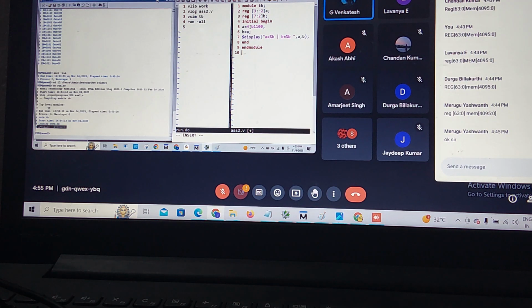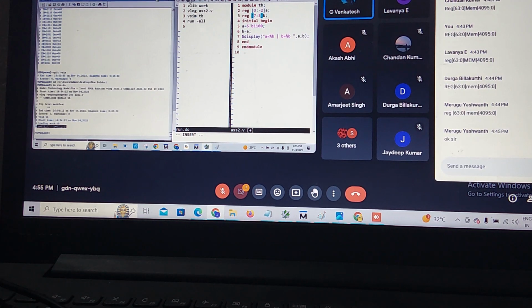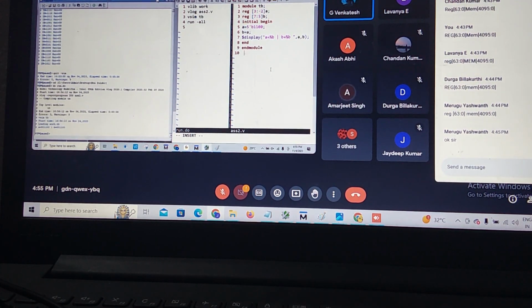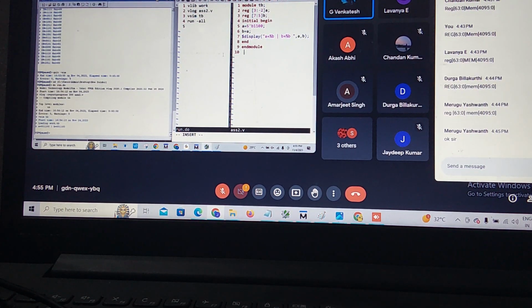For example, I will take my size value, 6 nine, and I will decrease my size a little bit. I will take 5. What will be the output coming right now? A is 6 bit, B is only 3 bit.